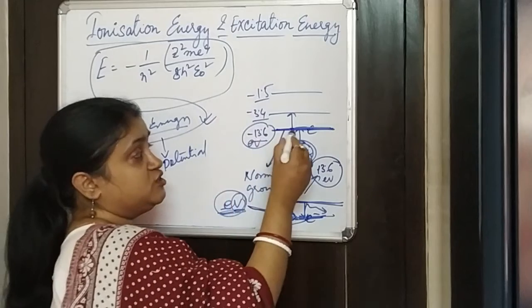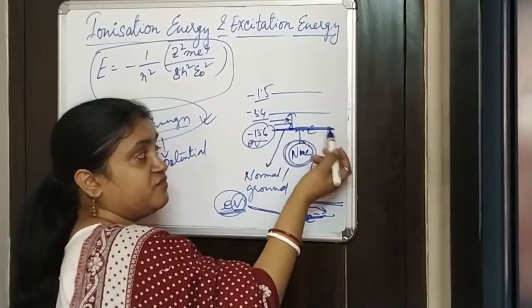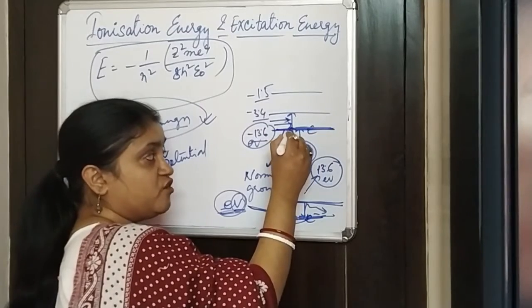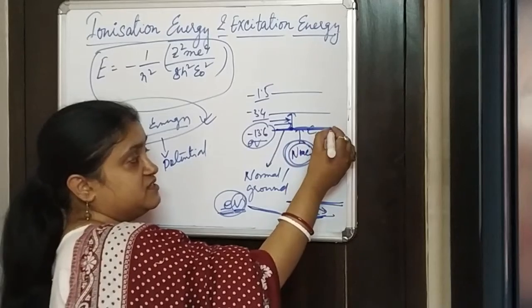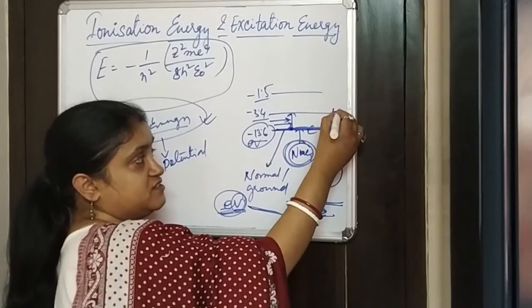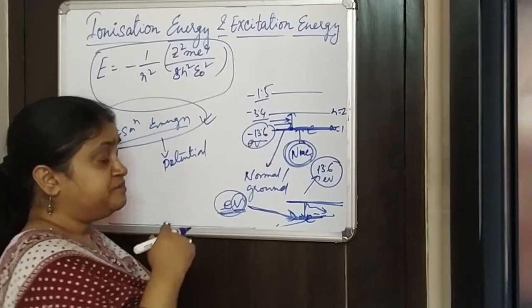So in the excitation process, definitely we need to provide an extra amount of energy to move it from this level to that level. Suppose for hydrogen, this is n equal to 1, that is the ground state. This is n equal to 2, that is the first higher orbit.